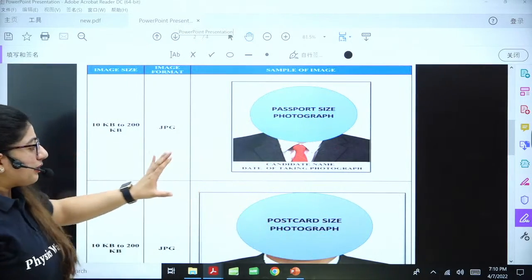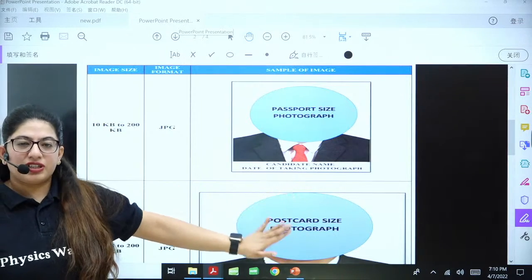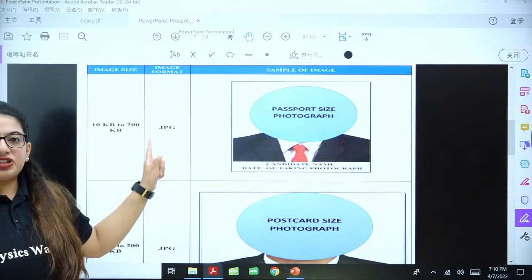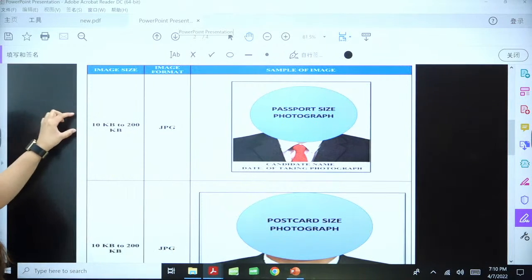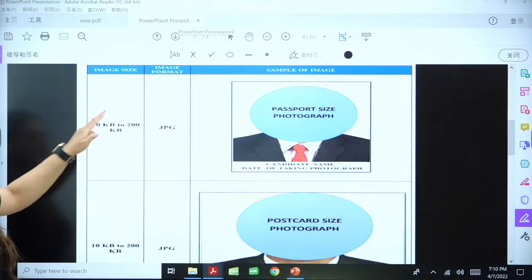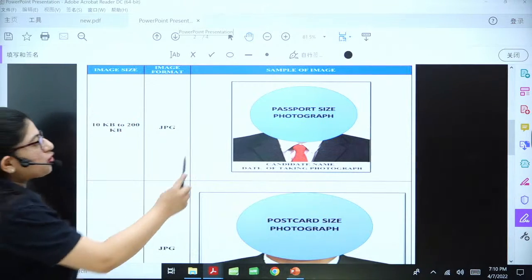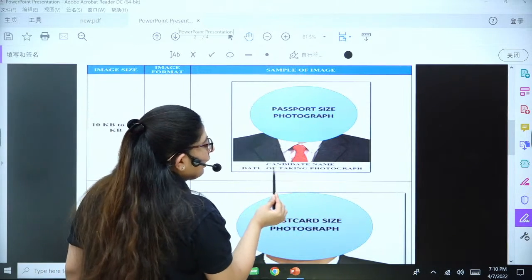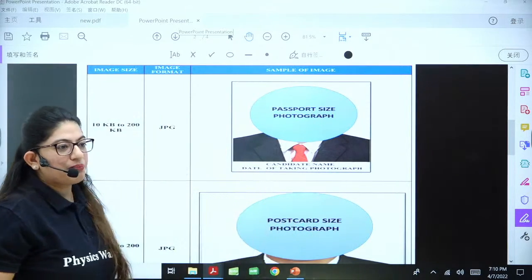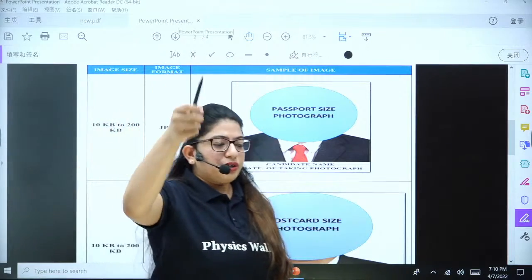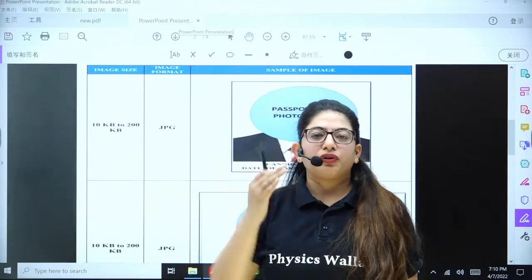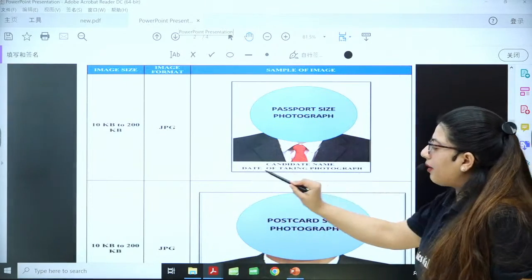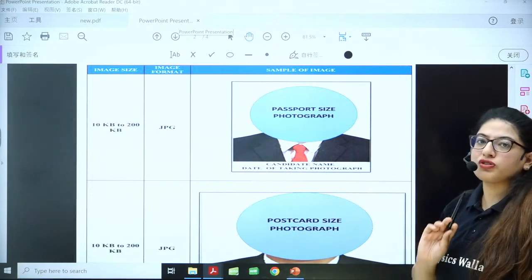This postcard size should be 4 into 6 inches, right? Whereas the format of both photographs should be JPG, and its size should be between 10 KB to 200 KB. And there should be a white background. There should be your name written down and the date of clicking the photograph. For example, you are going to click your photograph today. You went to the photographer today. So you will ask your photographer to write your name and write 6 April 2022.